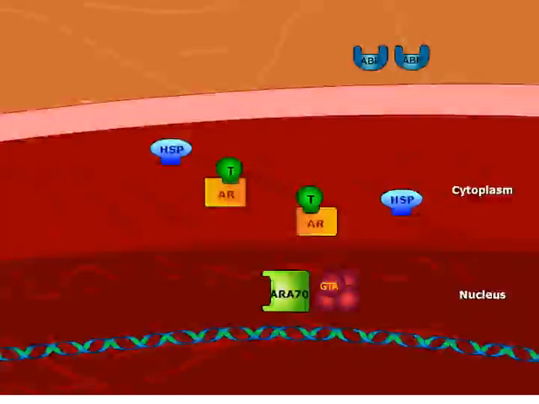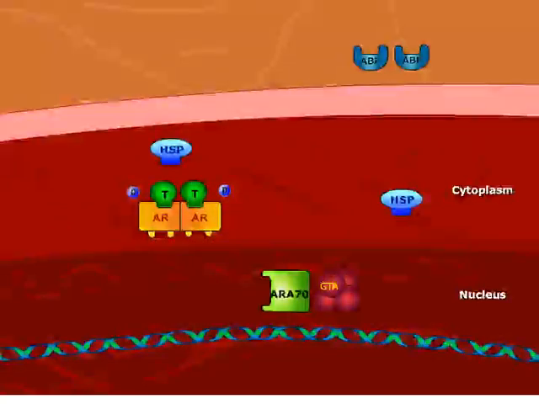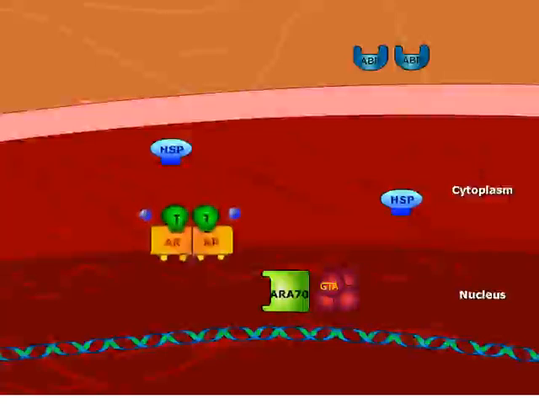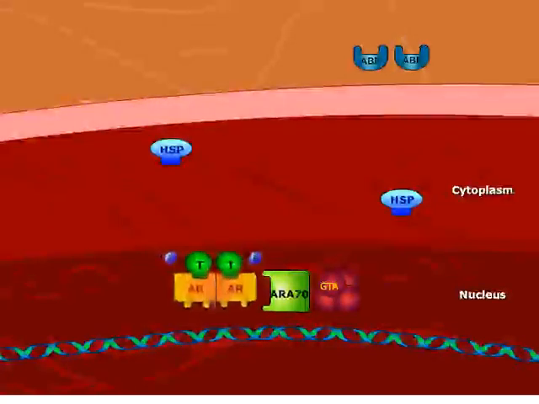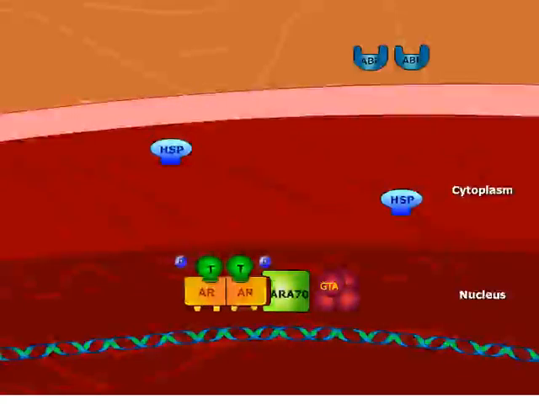Testosterone binds to androgen receptors, which leads to dimerization and phosphorylation. The activated testosterone-androgen receptor complex then moves into the nucleus and interacts with androgen response elements in the promoter regions of target genes.